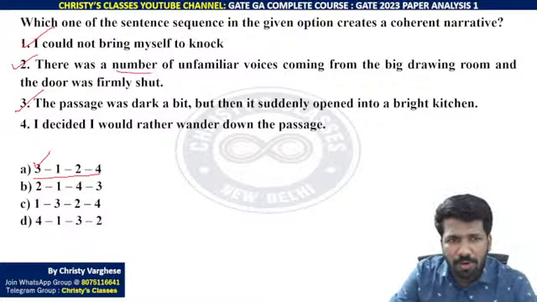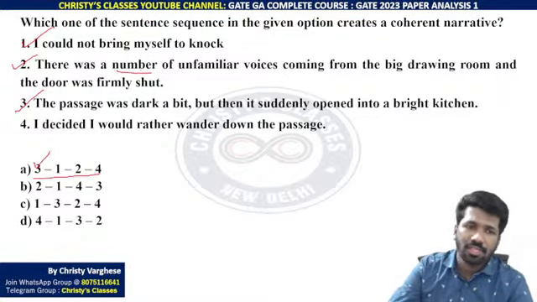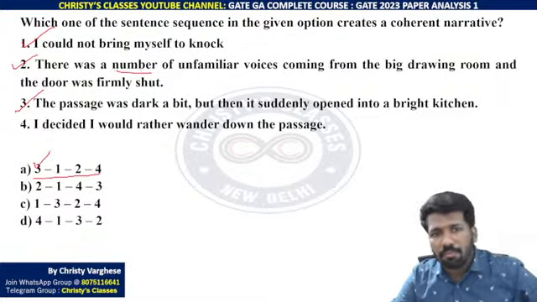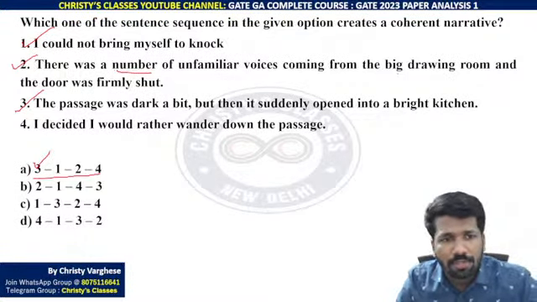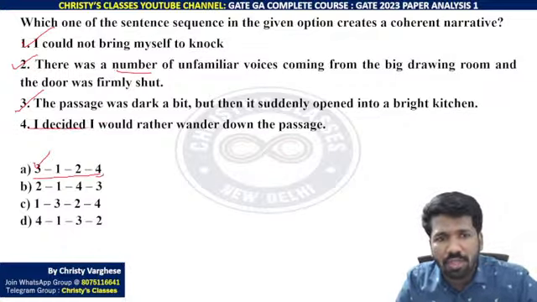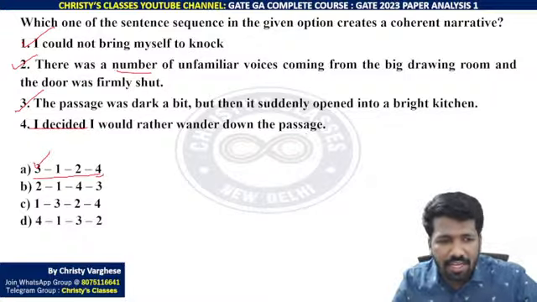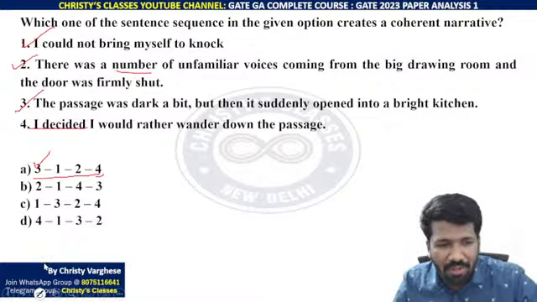Again, memory based wording, some spelling mistakes or some mistakes can be there. So there was a number of unfamiliar voices coming from a big drawing room and the door was firmly shut. After that, is it 4? I decided I would rather wander down the passage. Again, that order has less chance to happen because the story is not making any sense.